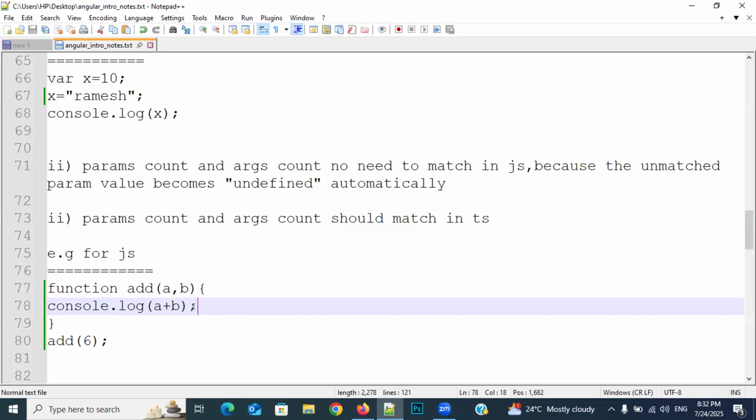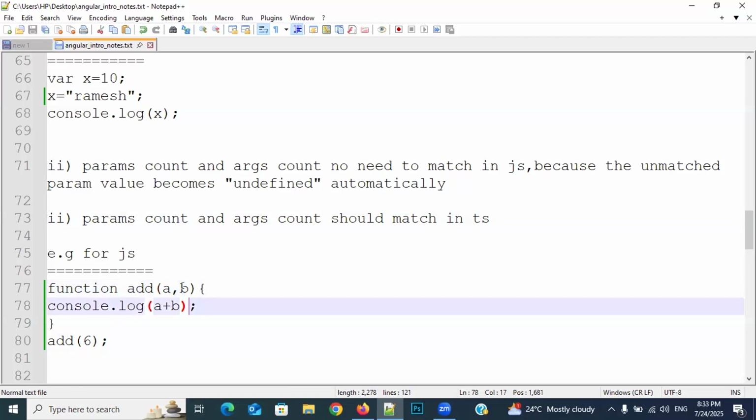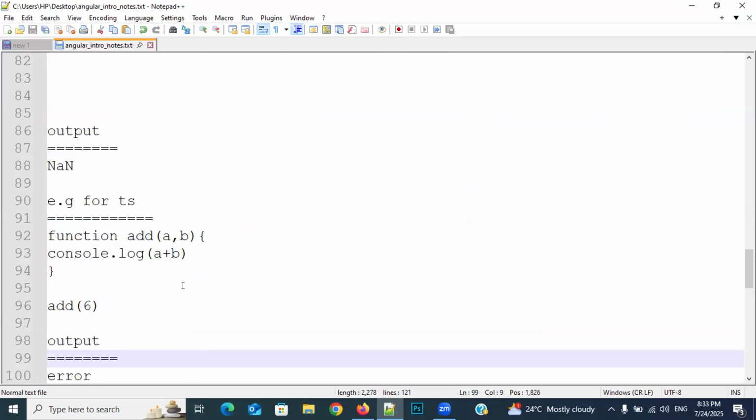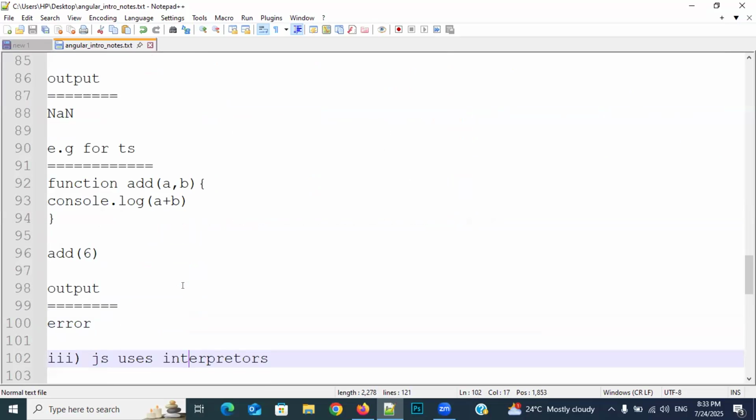In the same way, here also parameters count and arguments count should match in TypeScript. But here you are not obeying the rule. One argument you have specified, but here you are specifying two parameters. Then what happens? It will throw error. Why? Arguments count and parameters count do not match. But in JavaScript, we are getting output as NaN. But for the same input, if you try it in TypeScript, we will get error. Clear or not? Respond, everybody. That is the second difference.